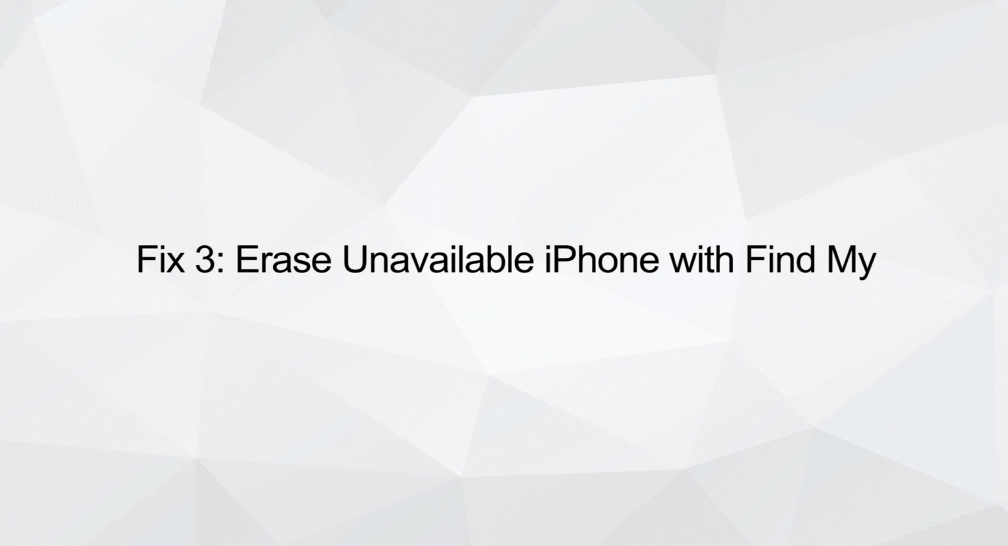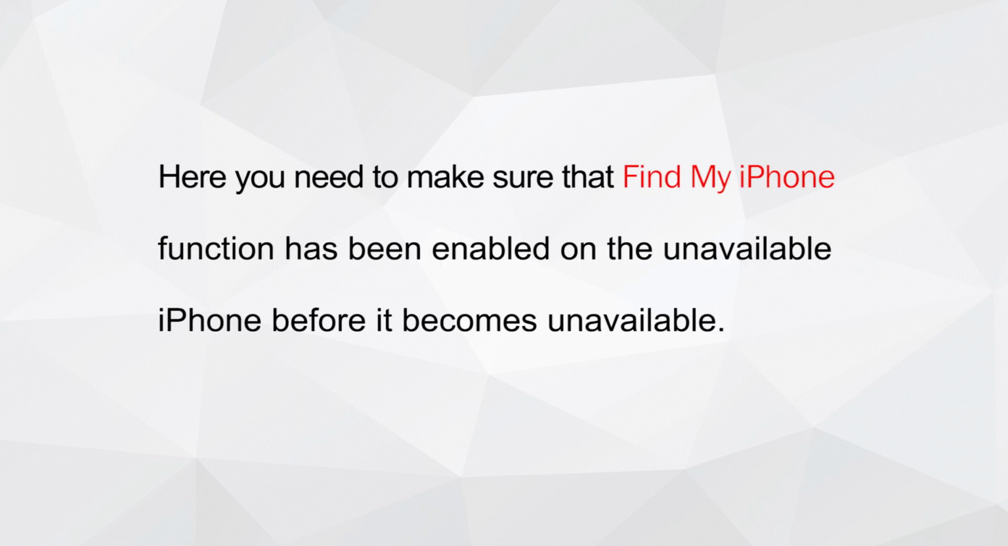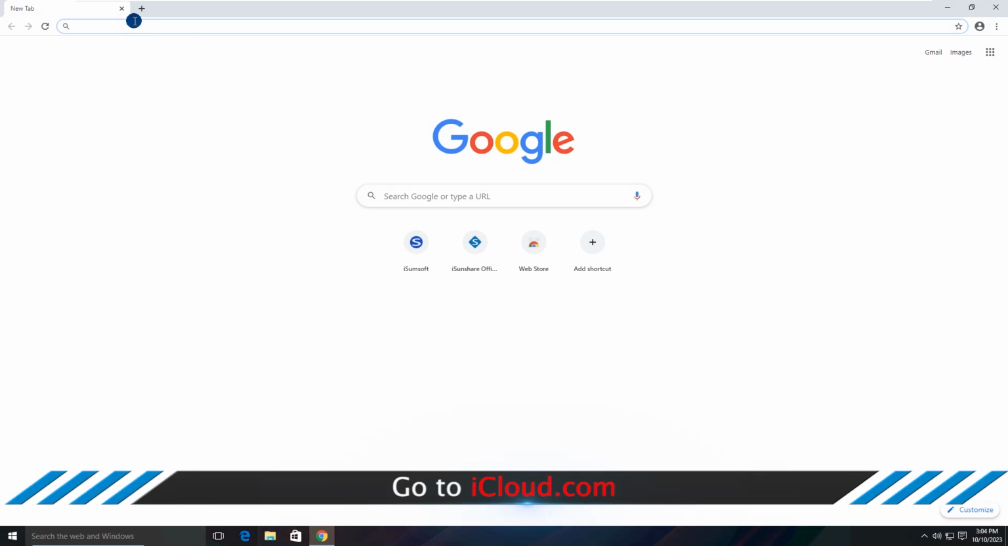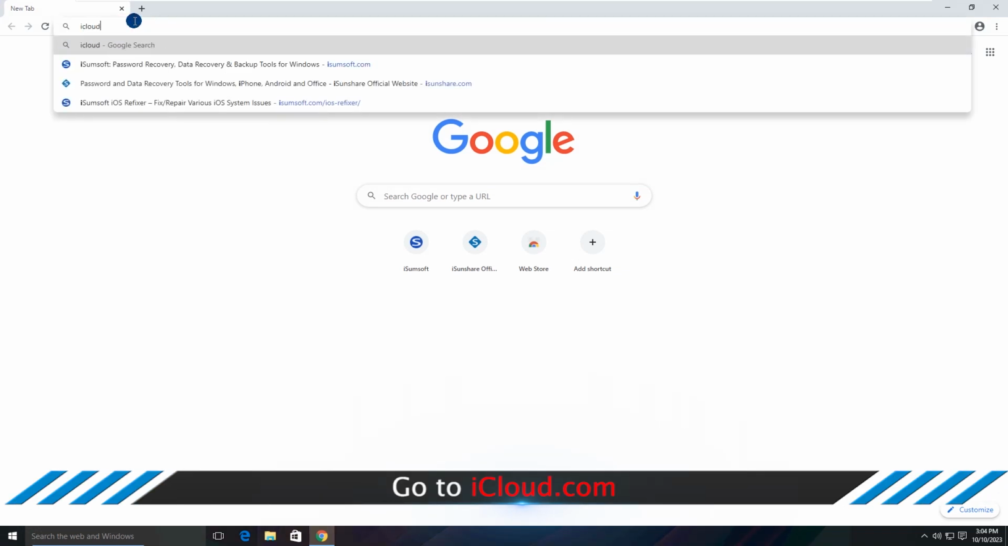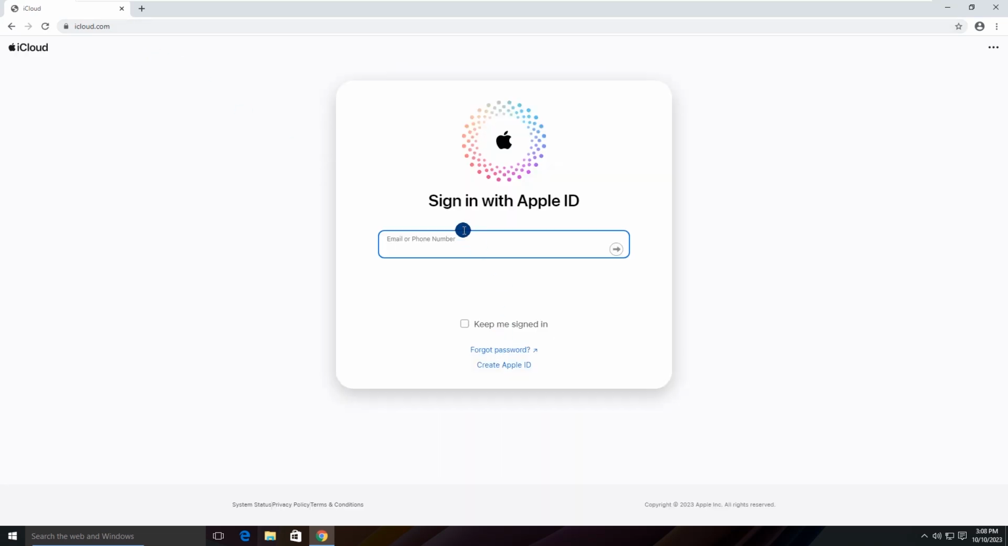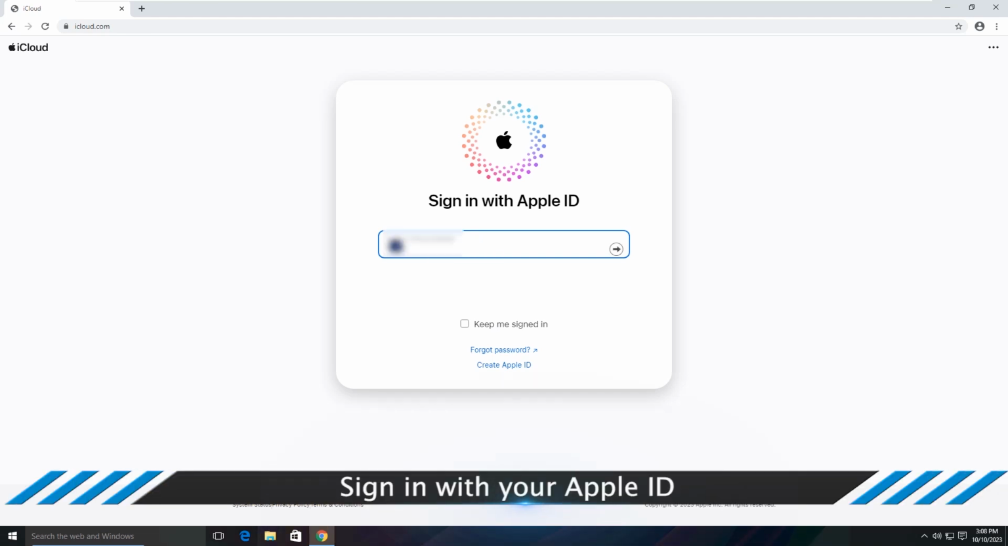Fix 3. Erase unavailable iPhone with Find My. Here you need to make sure that Find My iPhone function has been enabled on the unavailable iPhone before it becomes unavailable. Go to iCloud.com. Sign in with your Apple ID.